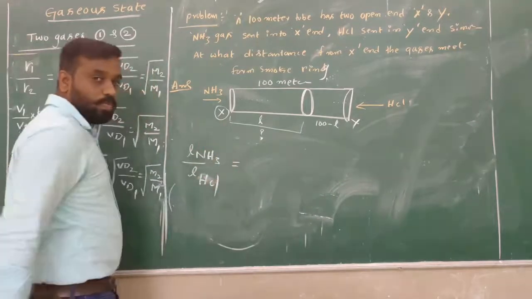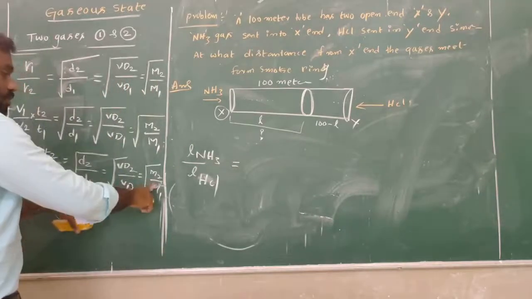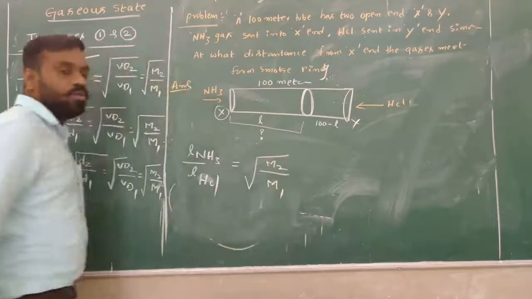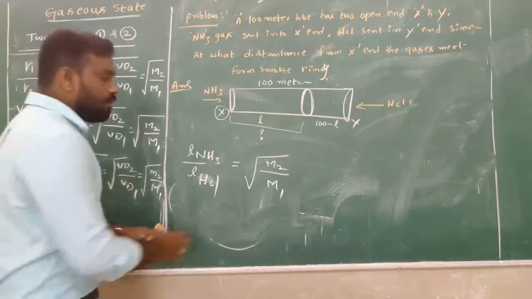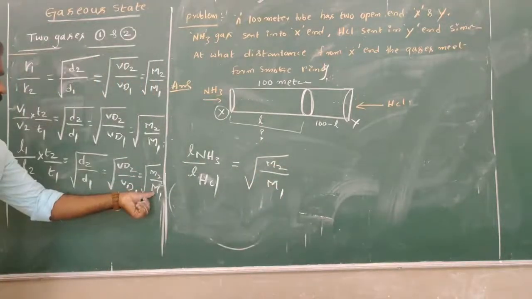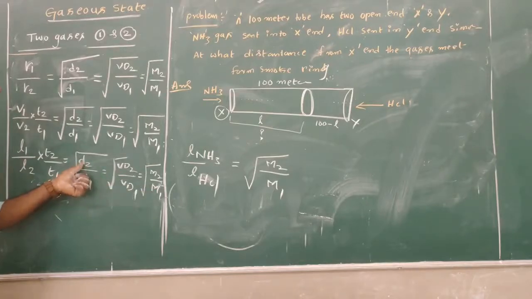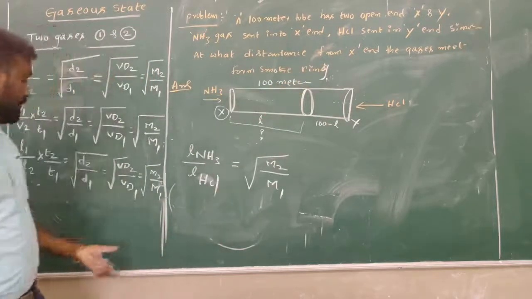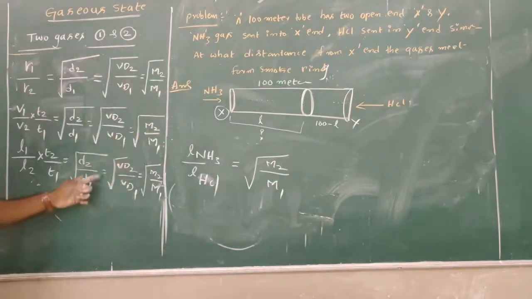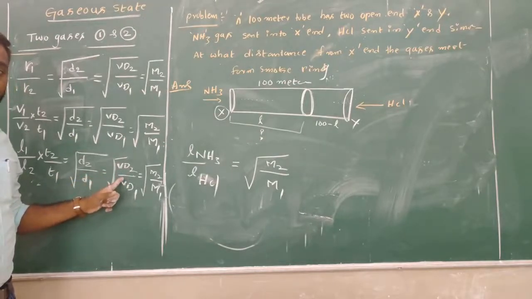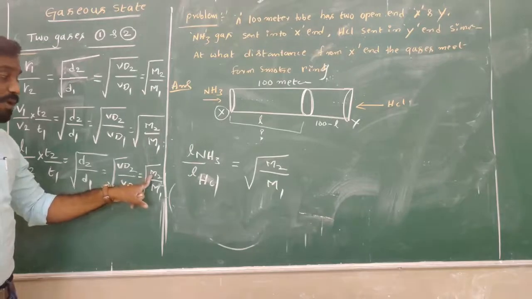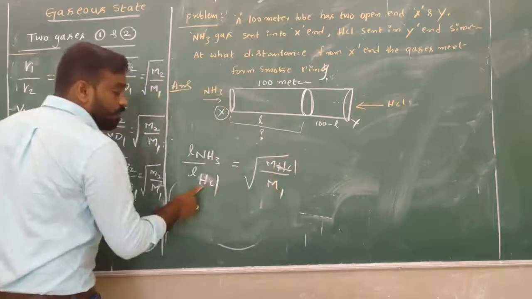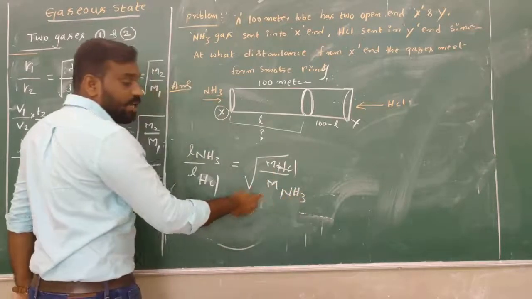That is equal to root of M2 divided by M1. Now tell me, why am I taking M2 divided by M1? Why am I not taking d2 by d1? Because density is not given here. You can search anywhere in the problem, we are not getting any vapor density. But we know the molecular mass of hydrochloric acid gas. M2 is hydrochloric acid, and M1 is NH3. That we know.